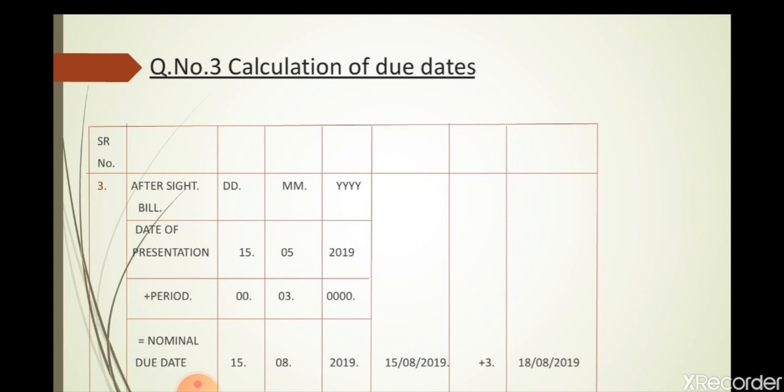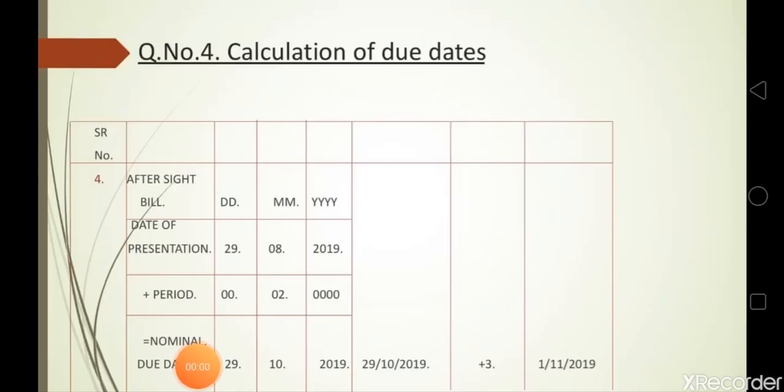Then again we have to move to the next slide for solving our question number 4 of calculation of due date. So we will see that after sight is given in this question also. So here also we have to take the date of presentation or acceptance, whichever date is earlier. So here in this question, date of presentation is 29th August 2019 and date of acceptance is 30 August 2019.